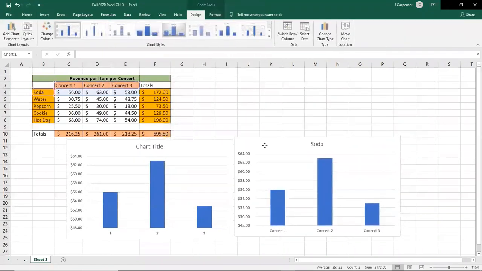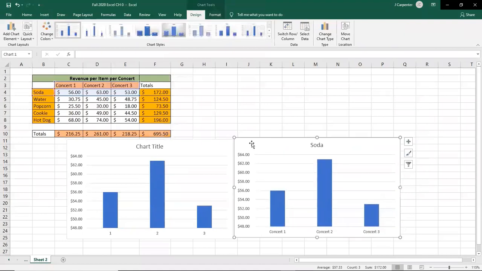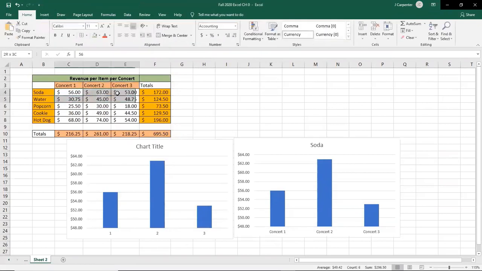But it doesn't say soda at the top, it says chart title at the top. It doesn't say concert 1, 2, and 3, it says 1, 2, and 3. These are not labels. This is not telling me what they are. And when you do that in your homework, guess what? It's wrong. When you do that on your project, guess what? It's wrong. Your charts have to be well labeled. Title, columns, rows, whatever. Everything has to be well labeled. So that's why it was not a great idea just to highlight the numbers. We wanted to highlight the appropriate labels as well.